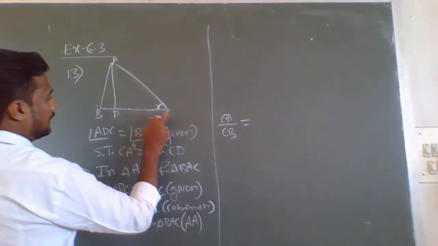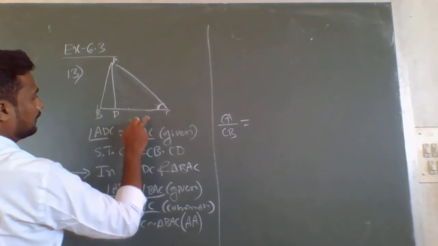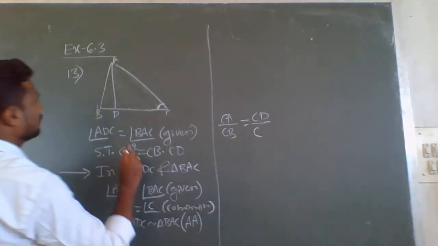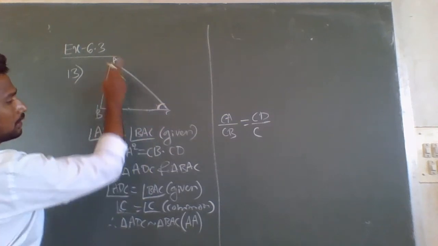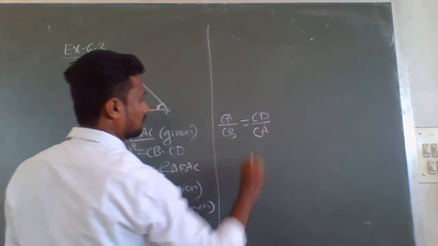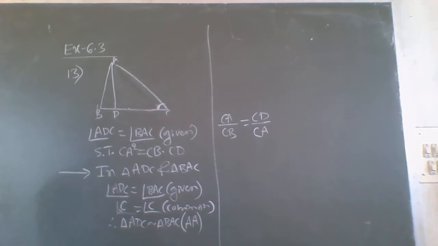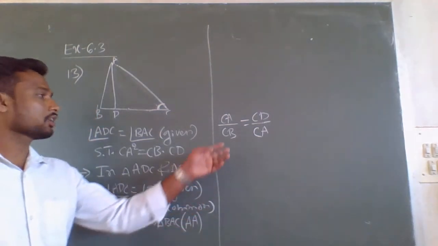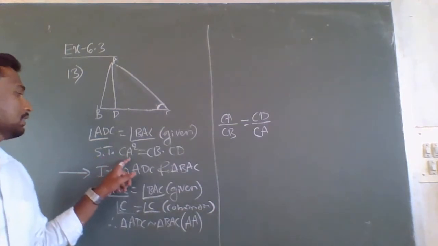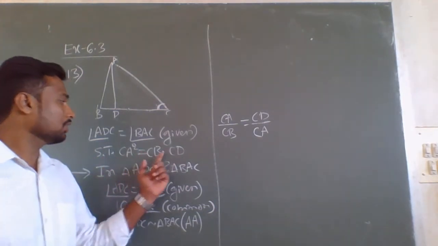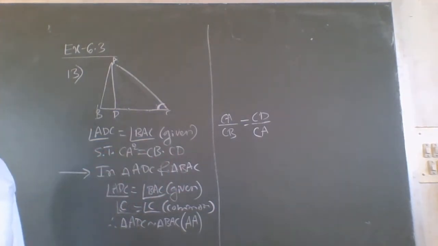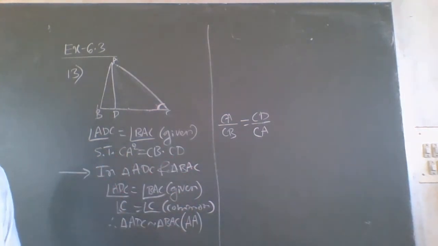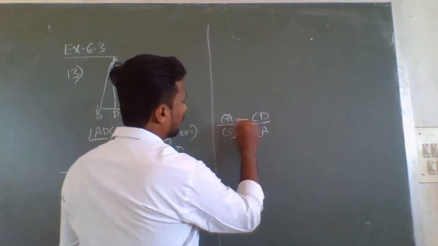Here CD of triangle ADC, and CA of triangle BAC. So now we have written corresponding sides of these two triangles, which are required to prove CA square is equal to CB dot CD. Now by using this we can prove this easily.